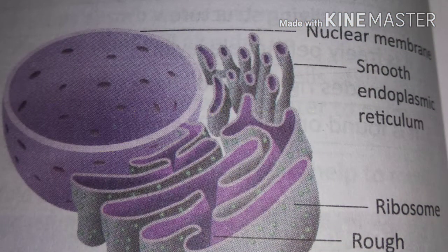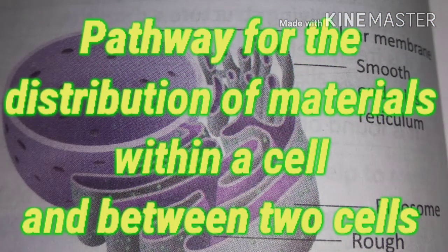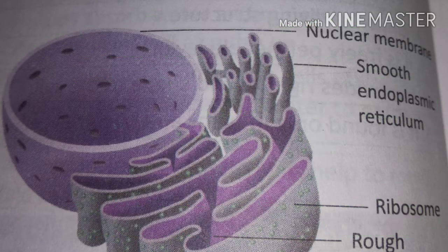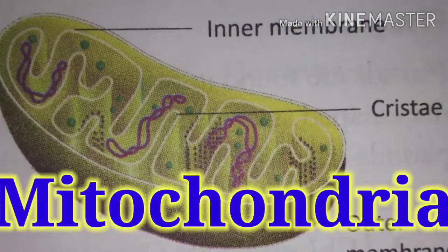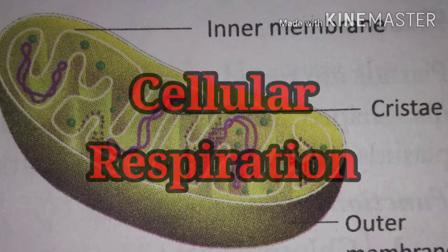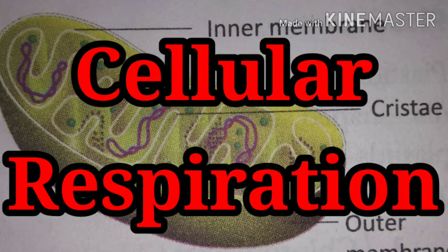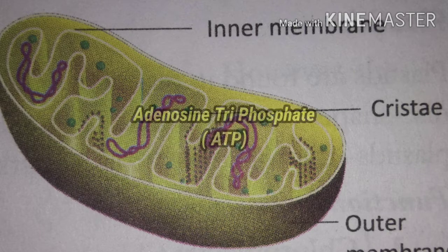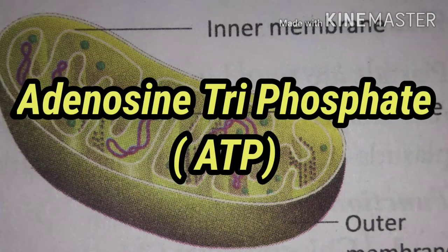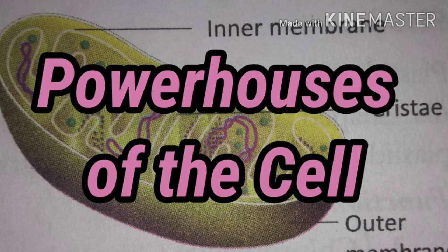Endoplasmic reticulum. It serves as a pathway for the distribution of materials within a cell and between two cells. It also provides internal support to the cell. Mitochondria. They help in cellular respiration. They oxidize food by utilizing oxygen and release energy in the form of adenosine triphosphate (ATP). Thus, they are also known as powerhouses of the cell.